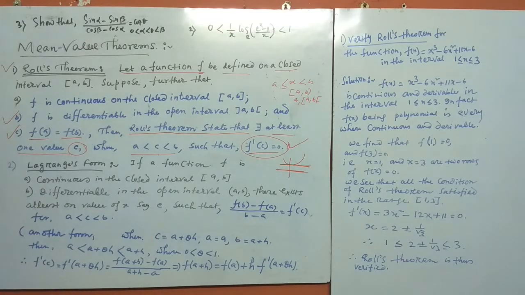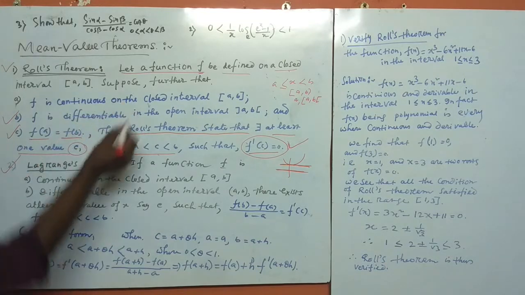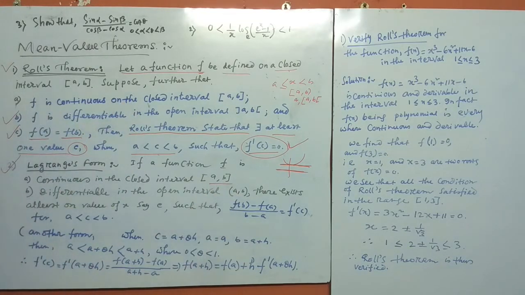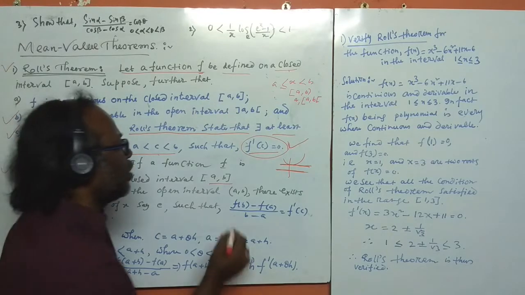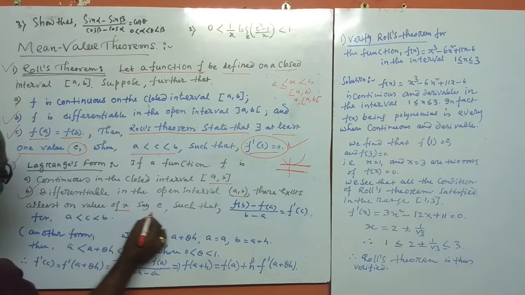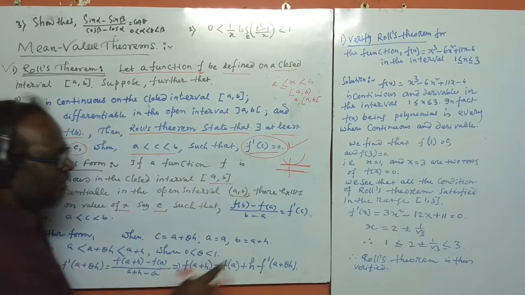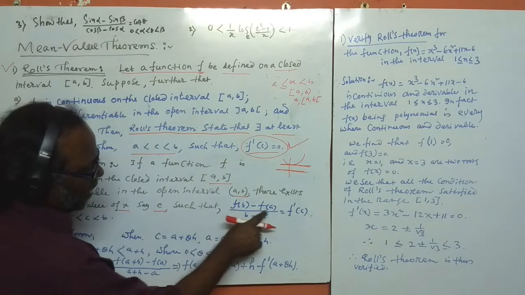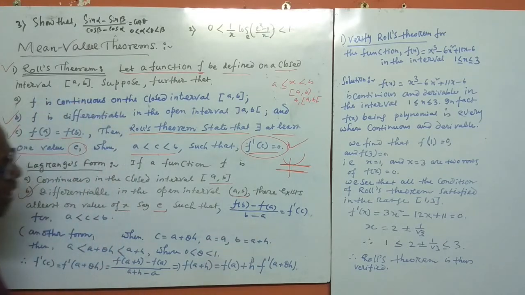Now the next point, Lagrange's form. What is Lagrange's theorem? If a function f is continuous on the closed interval a comma b, same as in Rolle's theorem, and furthermore it is also differentiable in the open interval a comma b, then there exists at least one value of x, that is c, such that f dash c is equal to f of b minus f of a by b minus a.